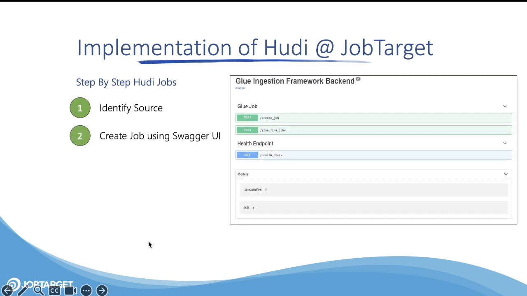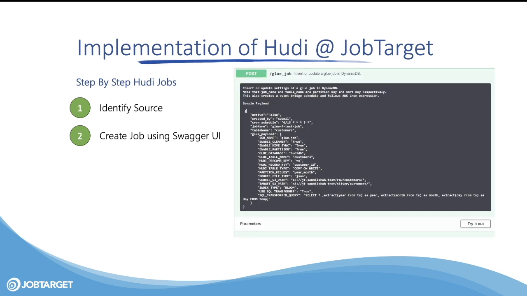Step two, you will create a job. Now, the way we create a job is through an API. This API is hosted on an ECS container and it's written in Python Flask. So let me show you what it looks like. This is the payload which will create the job, meaning the developer does not have to write a single line of code. Everything is simply through this payload.